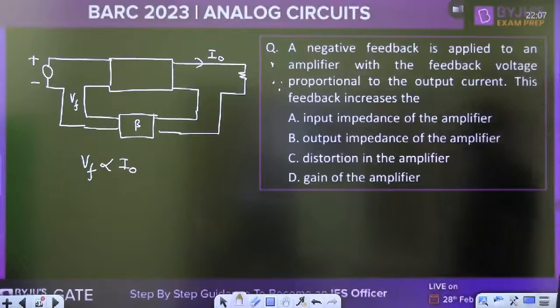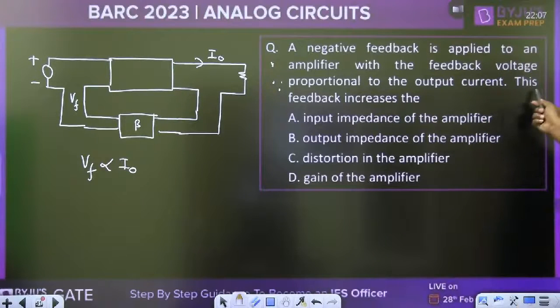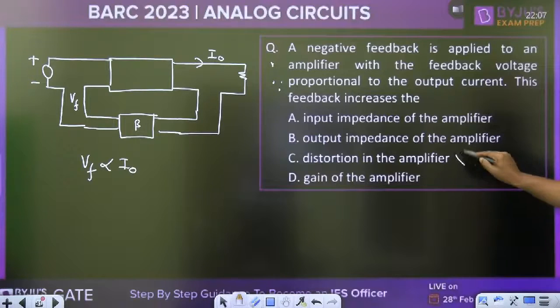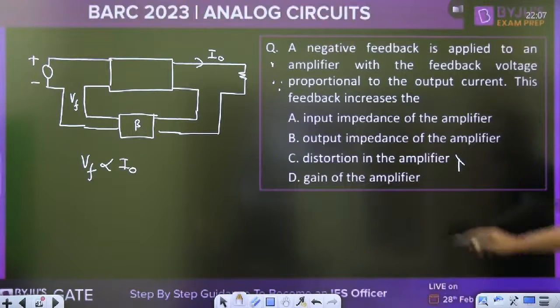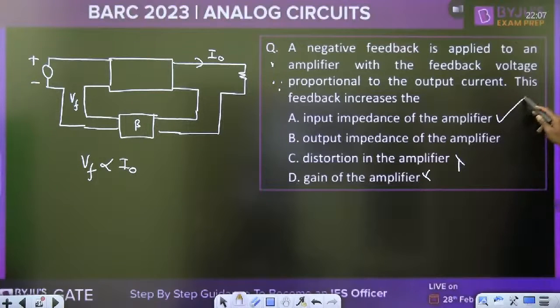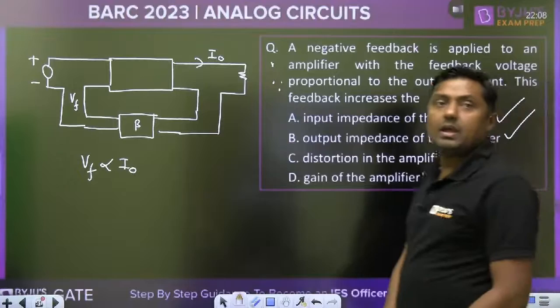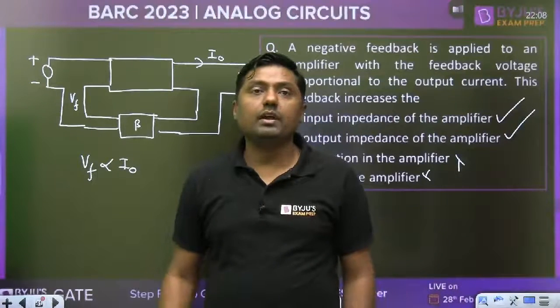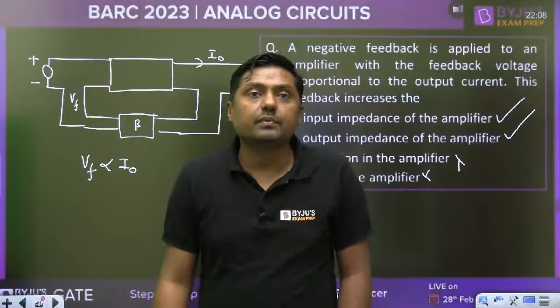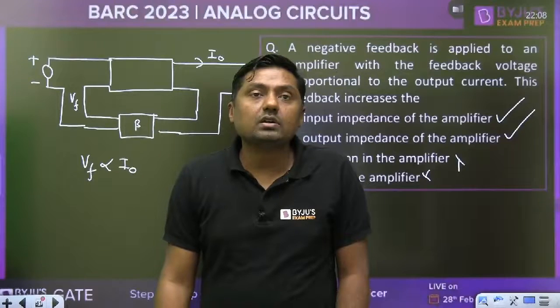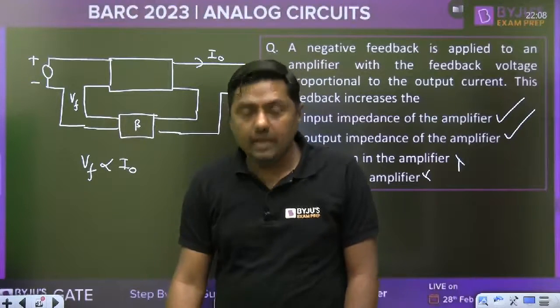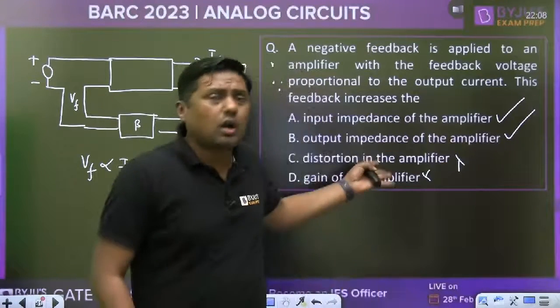Look at the output. This feedback increases the distortion. My dear, distortion will reduce. Gain of the amplifier will reduce. That is wrong. Input impedance increases, output impedance of the amplifier increases. A and B, Ravi Teja. Okay, A and B. Yes, Vinay Kumar, your answer is correct. Ravi Shankar, Venkat Raman, check your answer. A and B.